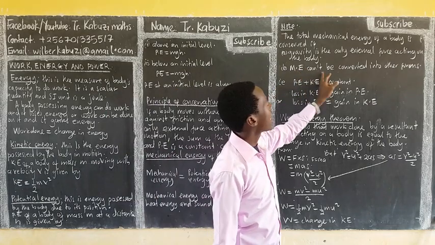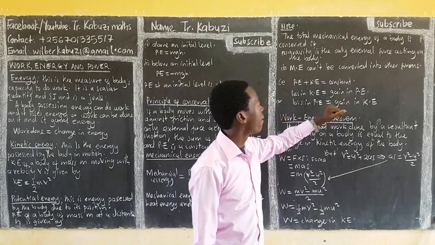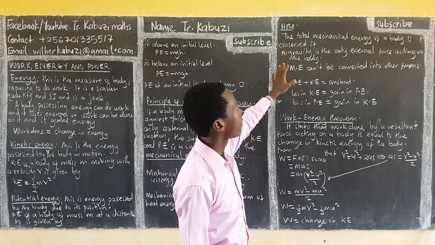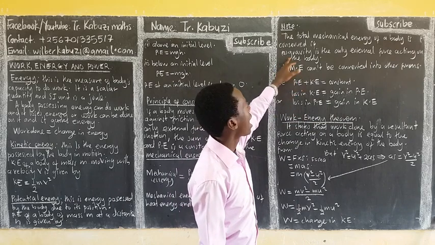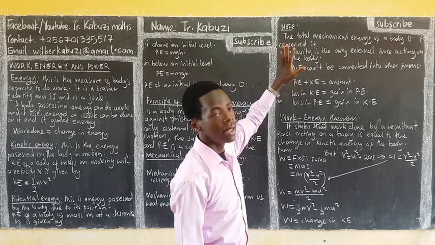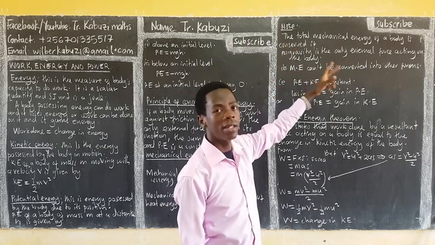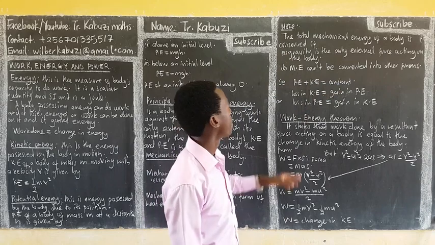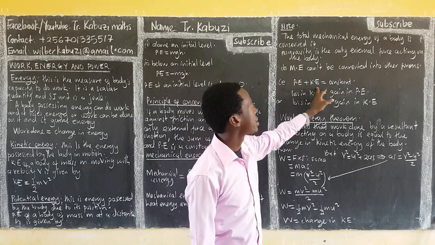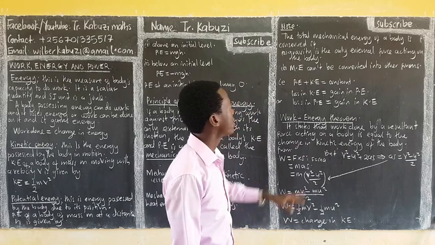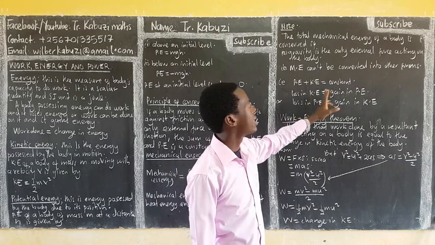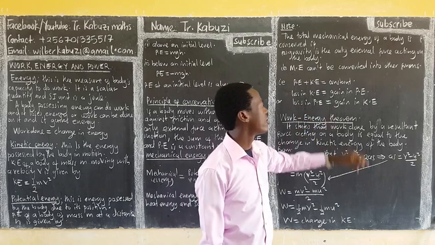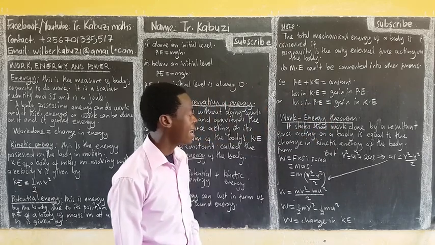Mechanical energy is conserved when it can't be converted into other forms and when it's only gravity acting on it. But the moment the mechanical energy is converted into sound and heat, that means we cannot conserve it. That is, PE plus KE is equal to a constant. So the loss in potential energy is equal to the gain in kinetic energy, and the loss in kinetic energy is equal to the gain in potential energy.